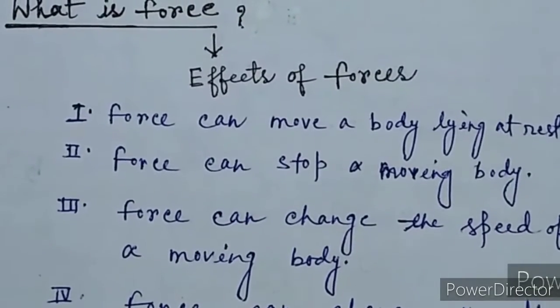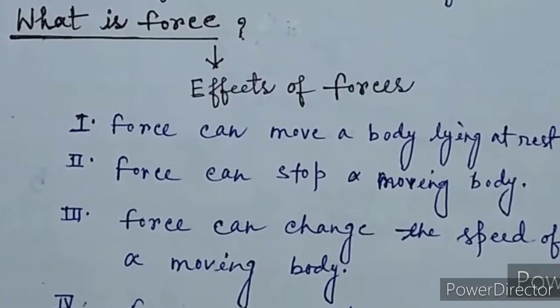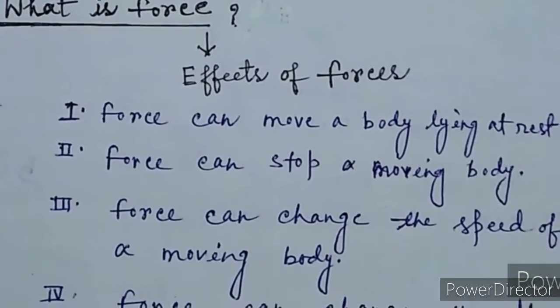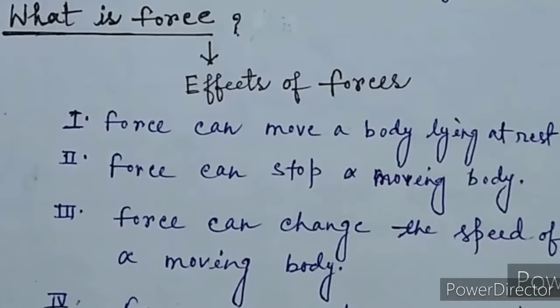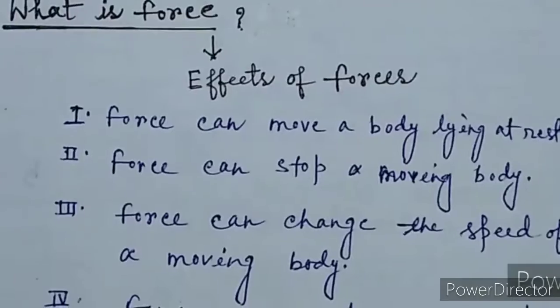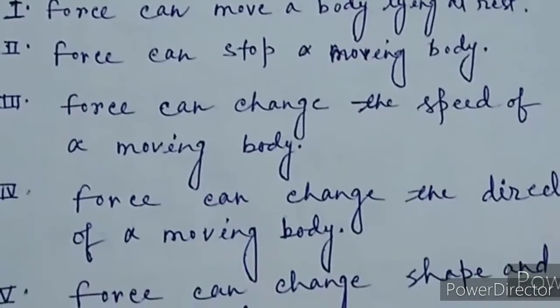Suppose it was coming from the north, then it may go to the east or west. So by application of force, it can go in any direction. That means force can change the direction of a moving body. Now let me come to number 5.